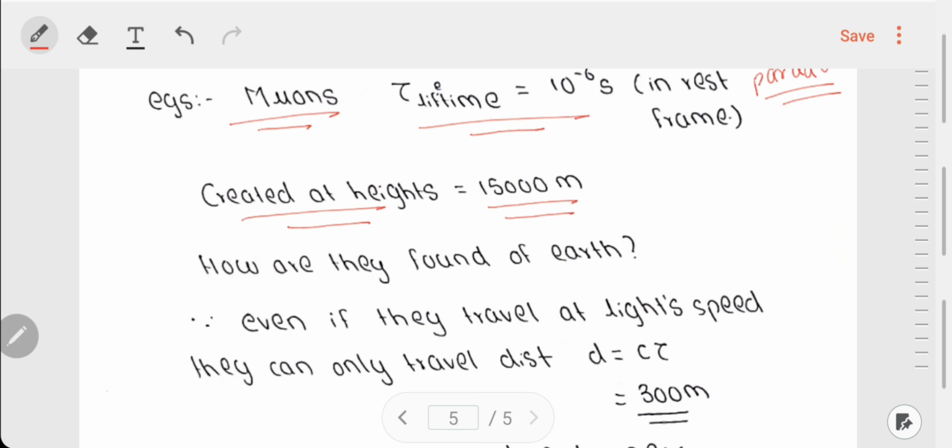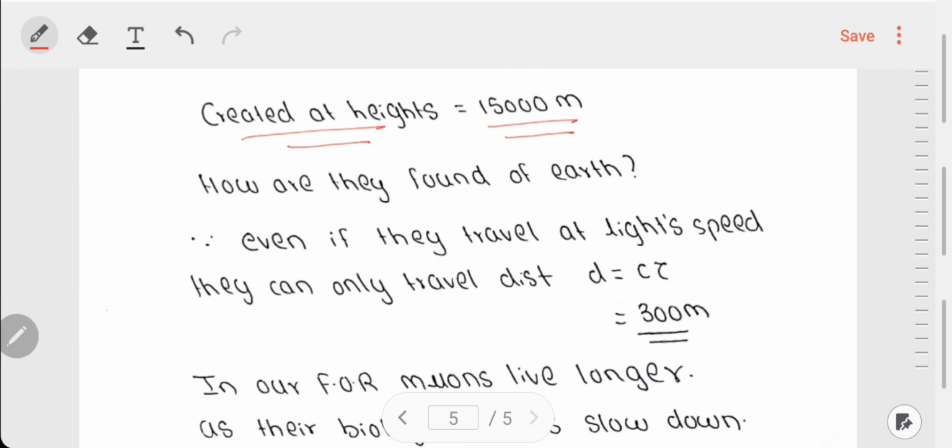Because for them to be found on the surface of earth, they have to travel through the whole atmosphere and reach the surface of earth. So how does it happen? Let us do some calculations to bring out some numbers and compare them. The muons can travel the largest distance if they are moving with the fastest speed possible, which is nothing but the speed of light. So we take their speed as c, and the distance traveled in their whole lifetime is given by c tau, where tau is the lifetime, c is 3 × 10^8 meters per second and tau is 10^-6 seconds.